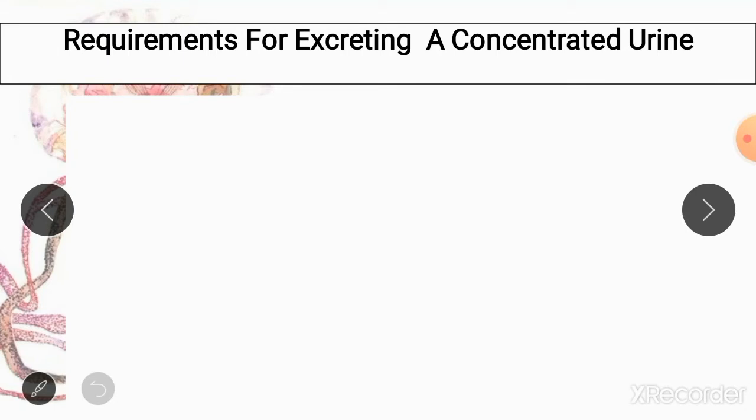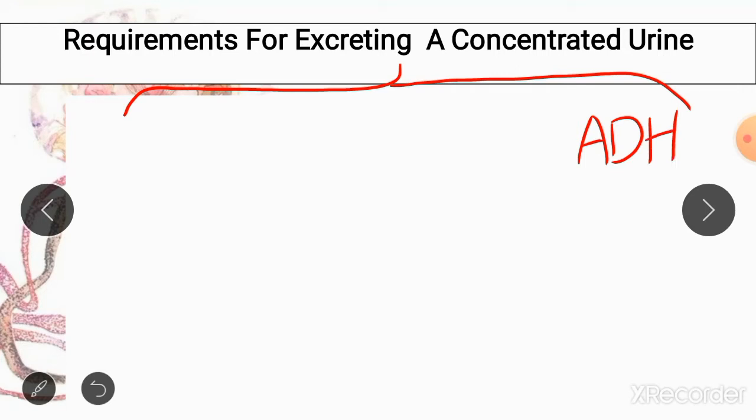So there are some requirements for excretion of concentrated urine. This is a very important topic, and it is often asked of you in your written exams and in your viva exams, so please pay special attention. What are the requirements for production of concentrated urine? So first of all, to produce concentrated urine, your body must have large quantities of antidiuretic hormone. So this is the hormone which is responsible for producing concentrated urine.